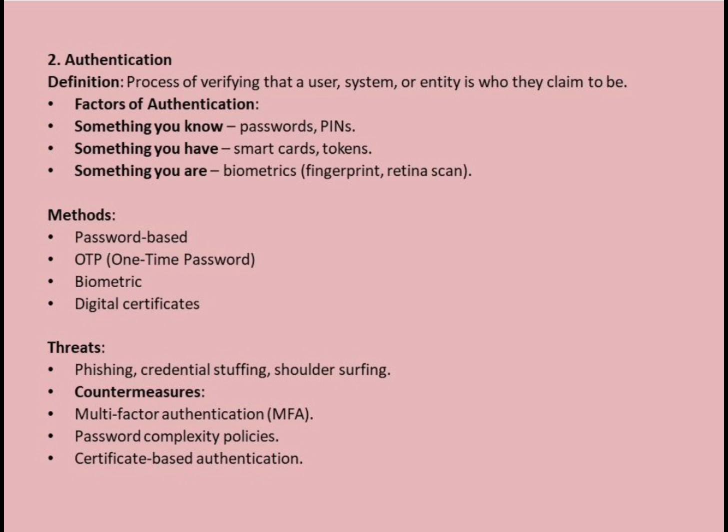Something you have. A physical item that verifies identity, like a smart card, security token, or mobile phone for OTP. Example, receiving a one-time code on your phone to complete a bank login. Something you are. Biological characteristics unique to you, like a fingerprint, face recognition, or retina scan. Example, unlocking your phone with a fingerprint.